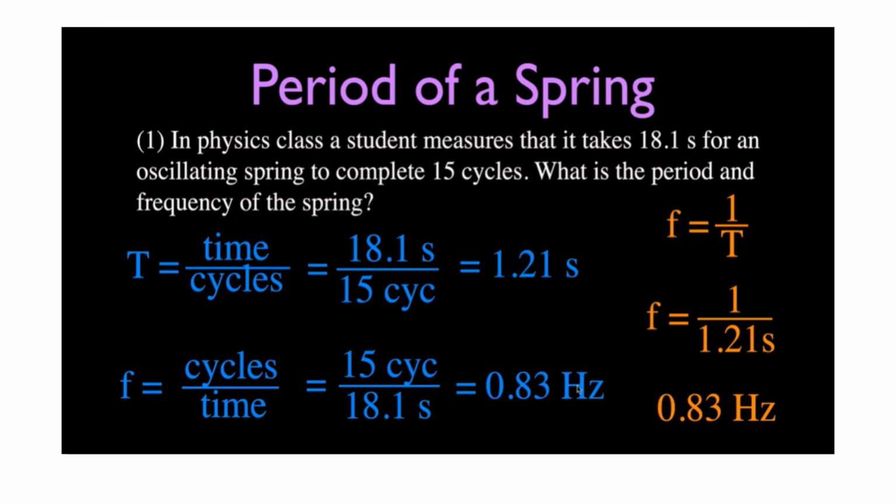In physics class, a student measures that it takes 18.1 seconds for an oscillating spring to complete 15 cycles. What is the period and frequency of the spring? We have the formula for time period given by time divided by cycles. We get an answer of 1.21 seconds, and the frequency is equal to 0.83 Hertz.